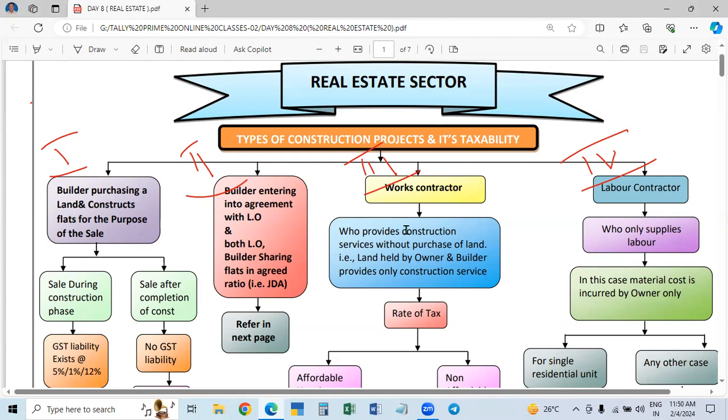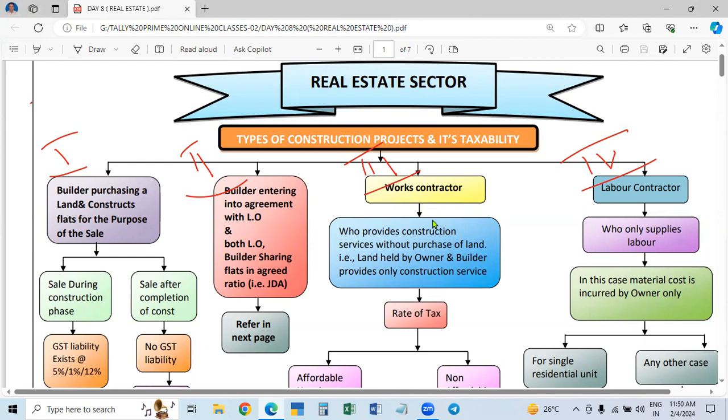And the third one is works contract. In this case, the builder is not purchasing any land. The landowner is not selling the land. The land will be with the landowner only. And after construction, the building constructed also will be with the landowner only.